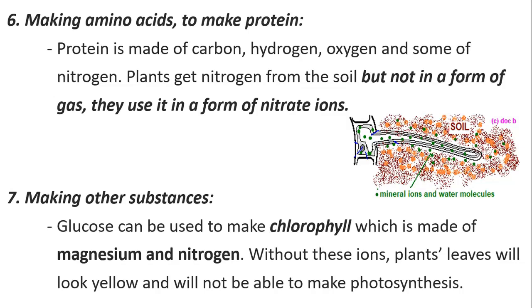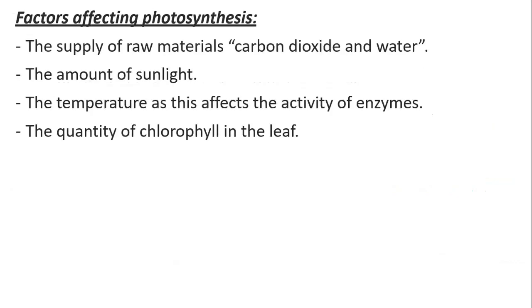So making other substances. Glucose is also used to make chlorophyll itself, which is made of magnesium and nitrogen. Again, from where do we get magnesium and nitrogen? Our hero here, yes, the root hair cell. We'll always pick anything that the plant needs from the soil, either by diffusion, osmosis, or even active transport like the magnesium here. And then, without these ions, plant leaves will look yellow and will not be able to make photosynthesis. So, making chlorophyll is very important for the plant.